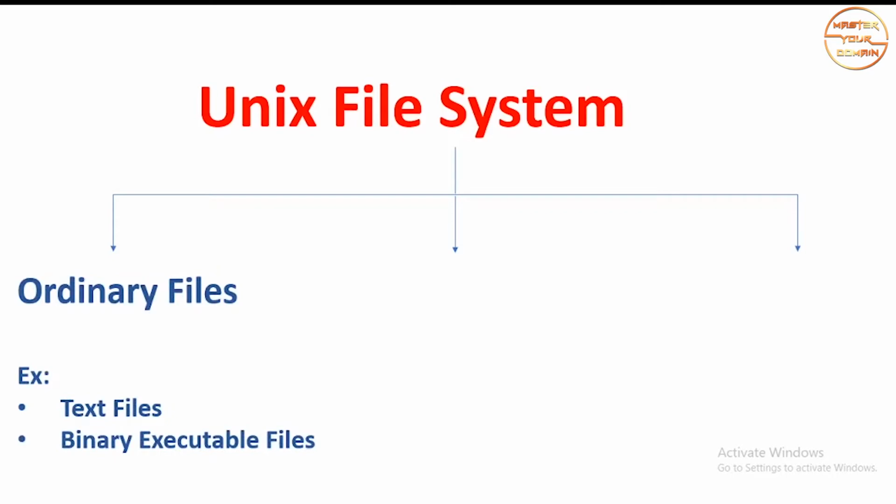Text files are those files that are human readable, like maybe a spreadsheet, or maybe you have written some essay in a Word document, etc. Maybe you have written some C or Java code. The source code is written in the text files, right? And some binary executable files, like your image or your selfie or some movies or sounds. These are binary executable files. Binary executable files are not human readable.